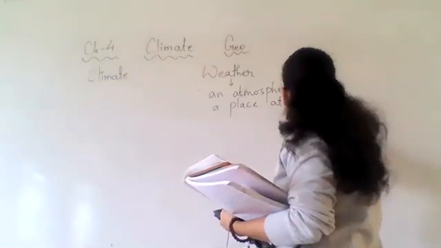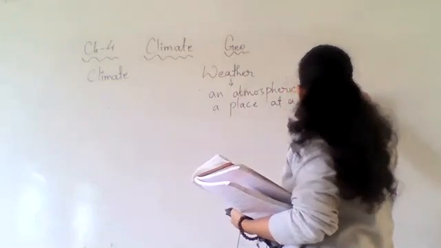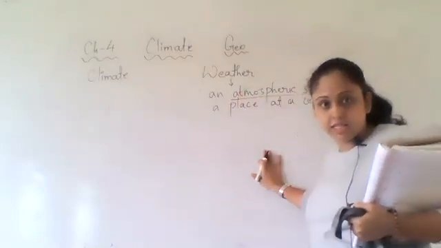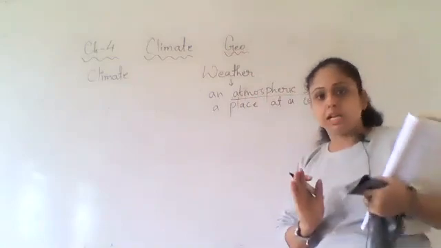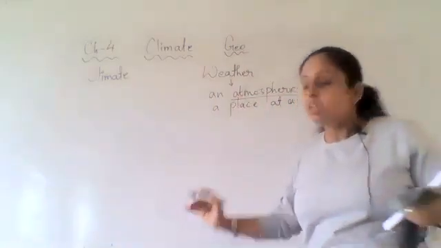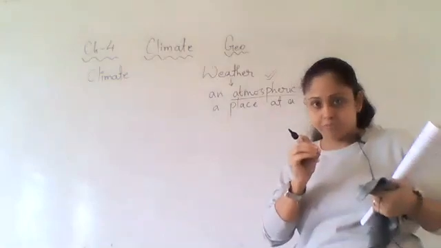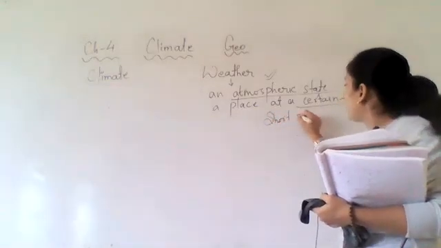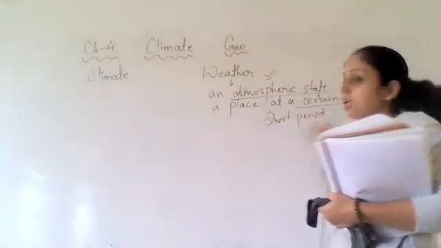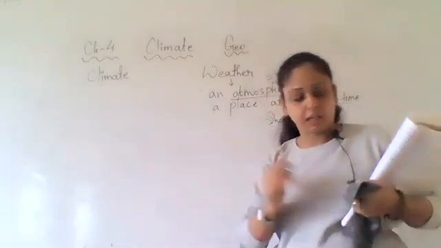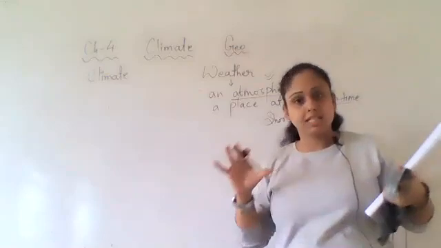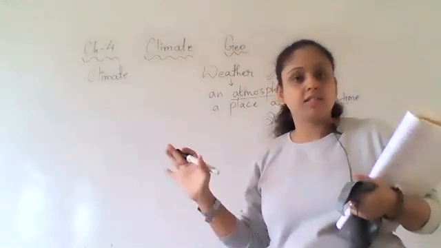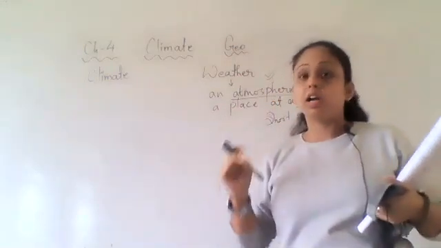The certain time, which is a very short period of time. Okay? It is an atmospheric state of a place which is a very small area. It is not taken for a large area. The weather is considered for a small area, and it is for a certain time. This time is a short period of time, and it is a day-to-day phenomenon. That means in a day you can see various weathers. Various atmospheric states can be observed in a day.